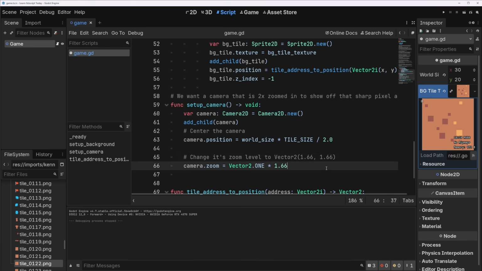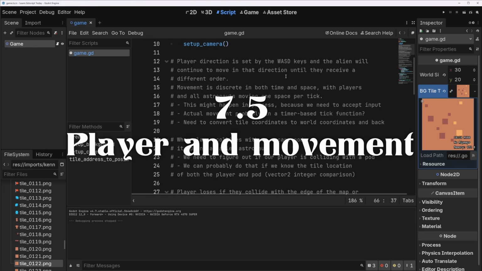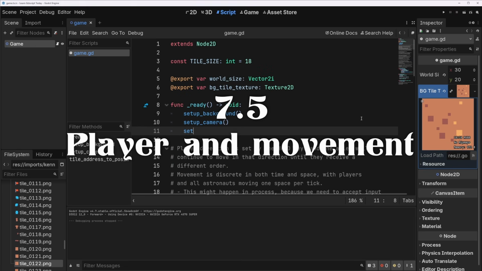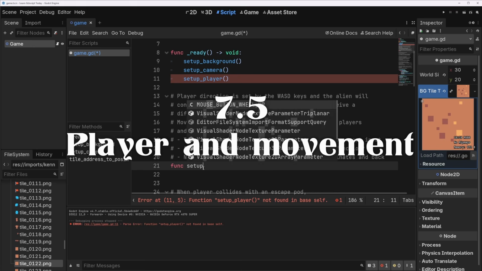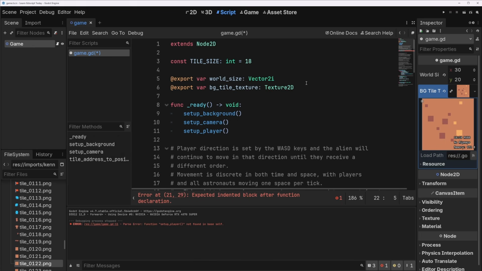Okay, so we have a camera now. That's good. What do we want to do next here? Let's make a player come in. I think it's time for that. Let's do a setup_player. So we'll do that here. Setup player. What is the player? I think the player is also going to be represented by a Sprite2D.